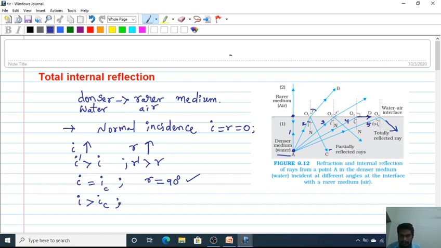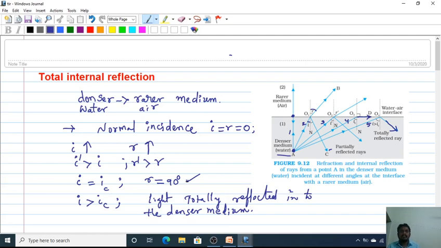Okay, so when the angle of incidence is greater than the critical angle, light is totally reflected into the denser medium. This phenomenon is known as total internal reflection.